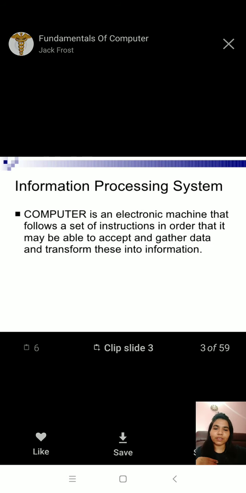It accepts the gathered data and transforms it into information. Information means it extracts the relevant data and then transforms it. That means information is usable, but data is in unorganized form. Whatever you give to your computer is called data.